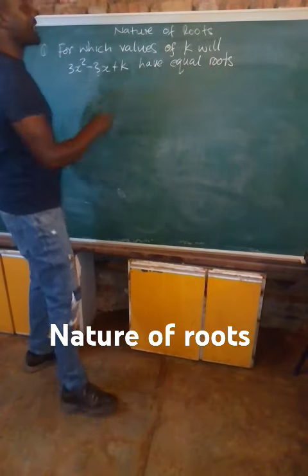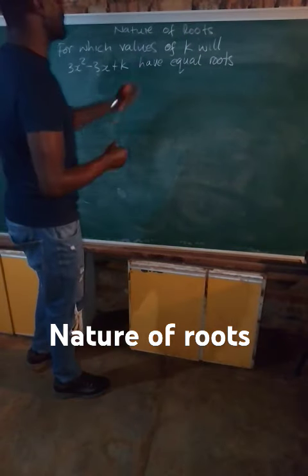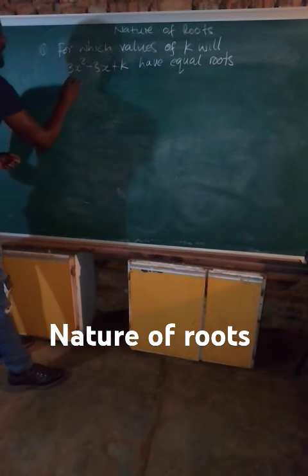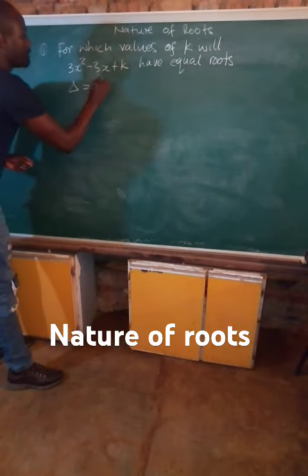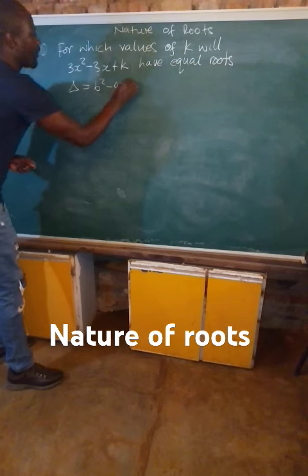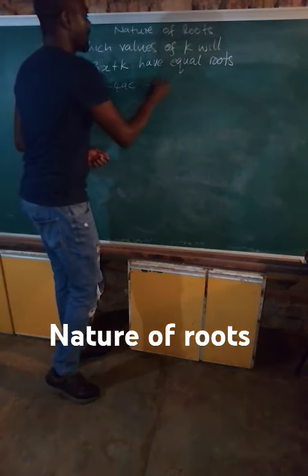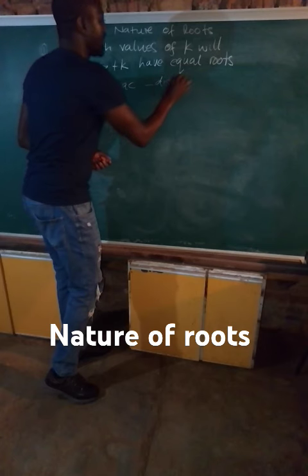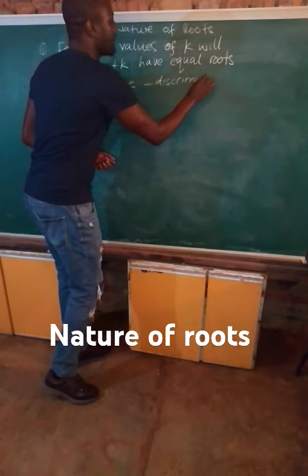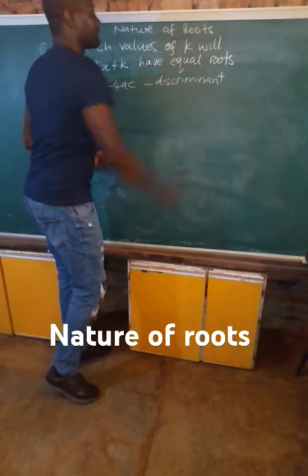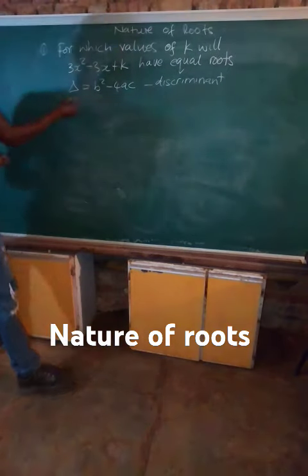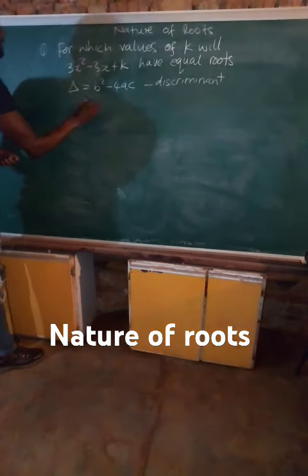So, first things first, when attempting this kind of a question, we need to find delta, which is b squared minus 4ac. What do we also call delta? We can call it the discriminant. The discriminant. Right. So now we need to find delta.